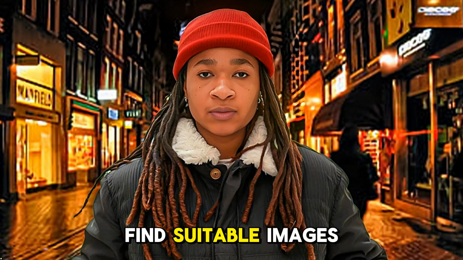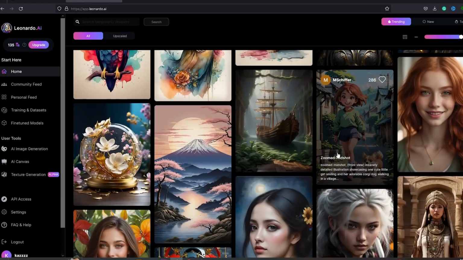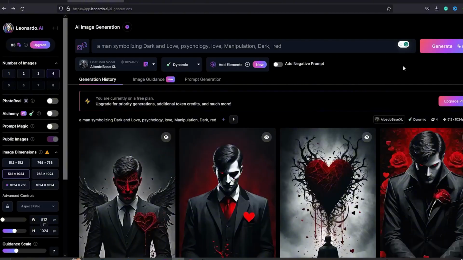We need to find suitable images for our video background. Again, I will use Leonardo AI for that. Just like we did before, select a suitable model and use this same prompt. Make sure these images are in line with the script. We are talking about dark psychology, therefore we need images that can represent manipulation and dark things.